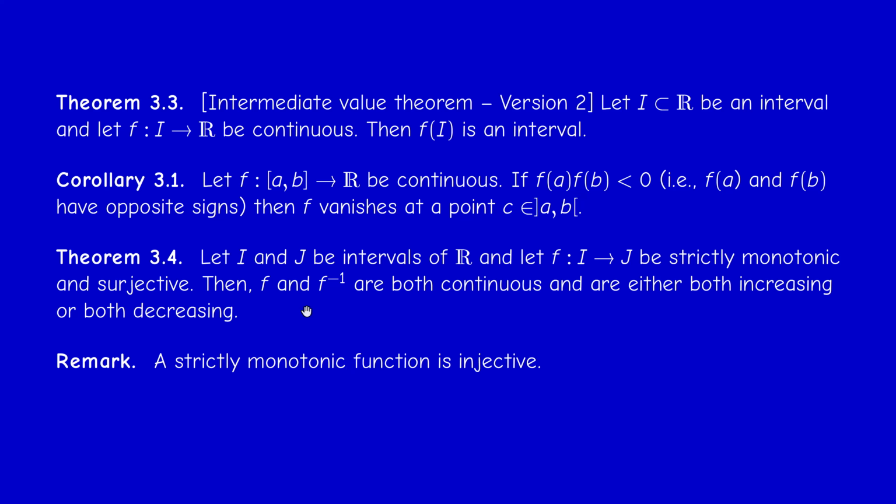Now, if I assume that f is continuous, then I know from the previous theorem, from version 2, that J is an interval. But here I made the statement a little bit different. So we may assume continuity, but we don't need to assume continuity if I know that I and J are intervals of any kind.